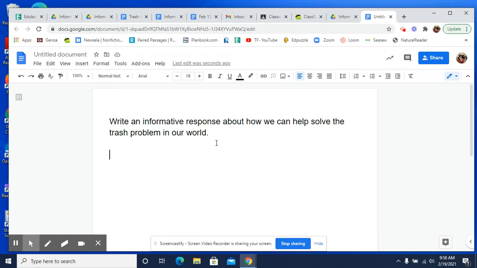So the things you have to look for is like, remember words like ways or reasons or things, because everything can fit under that. Also, start with there are. That's a good start. Okay. There are many ways, there are several ways, there are different ways. That's how we need to start the thesis. Okay. At least for this type of question when you're asking to help solve the trash problem.